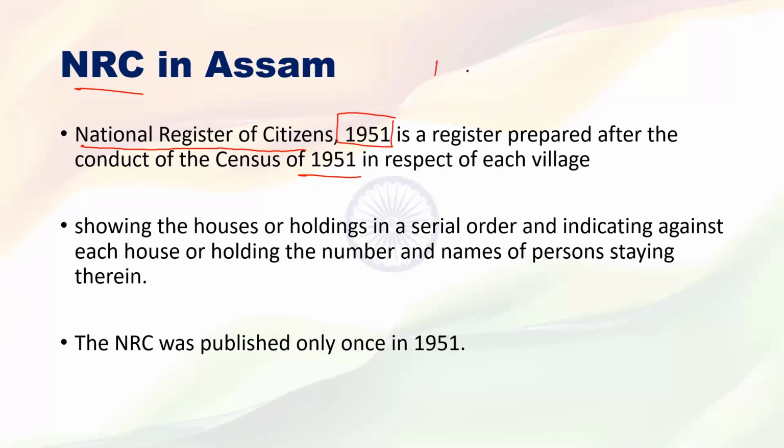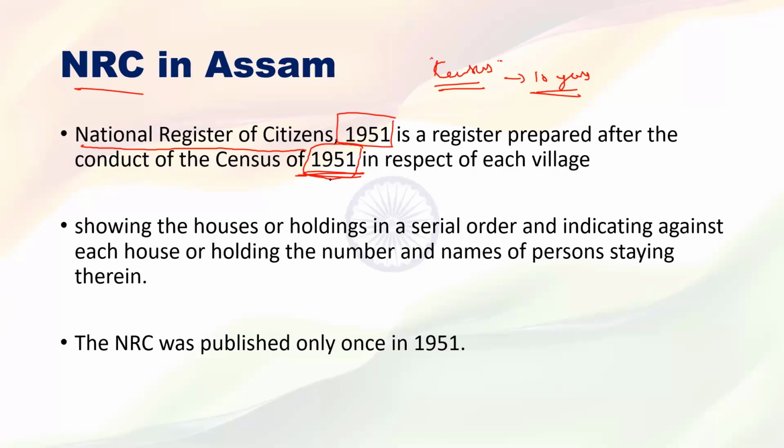What is a population census? In India, once every 10 years, there is a census of population, that means the Indian population is counted. This year, 2021, we are due a population census, but due to the COVID-19 pandemic we don't know when the government is going to conduct it. Immediately after independence, the first independent India population census was in 1951.